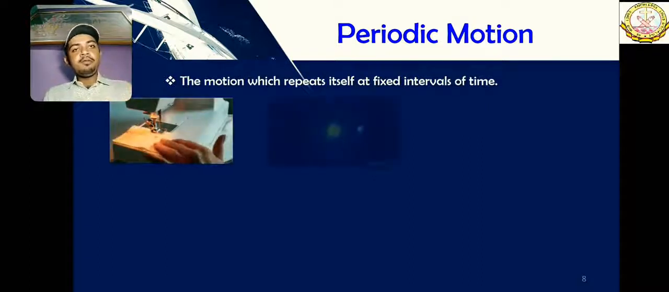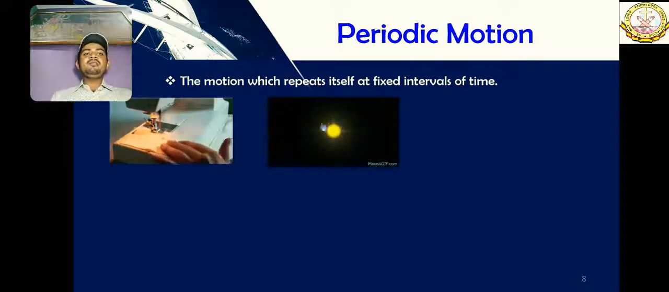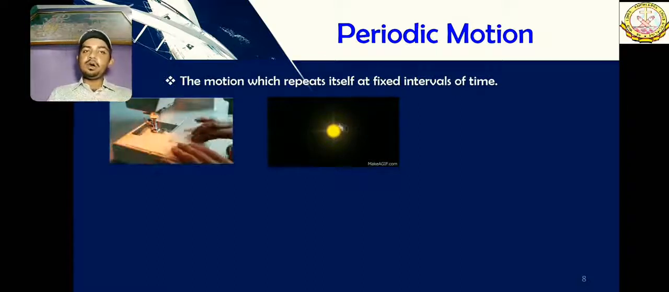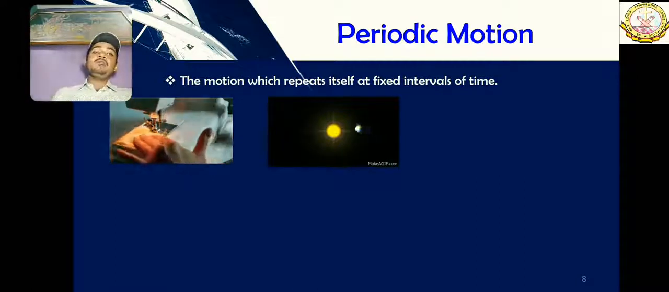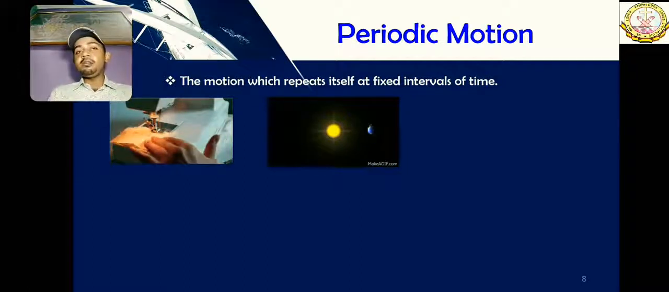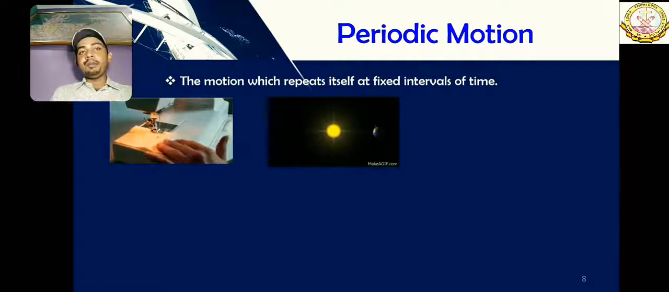A few more examples. The revolution of the earth around the sun can also be considered a periodic motion. One motion can be of two types, like this is also circulatory motion, but it can also be a periodic motion if it is repeating itself at a fixed interval of time.